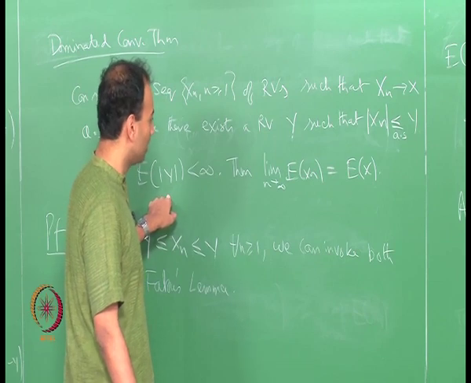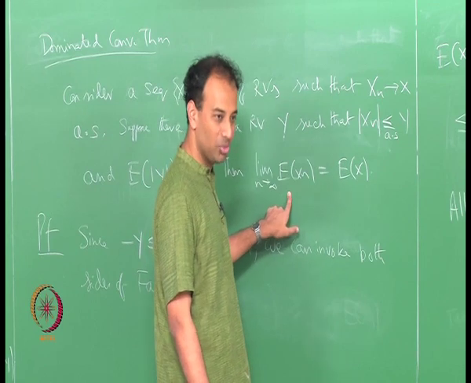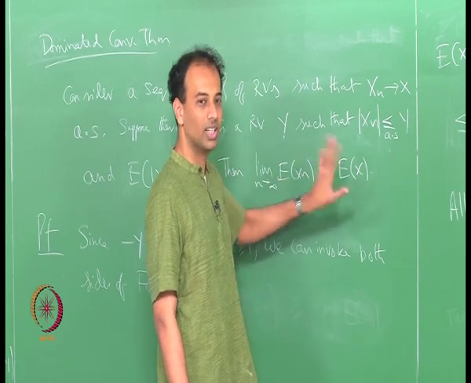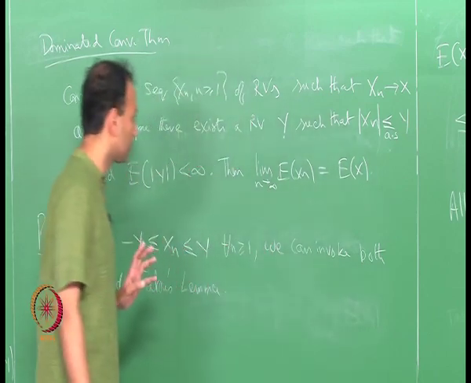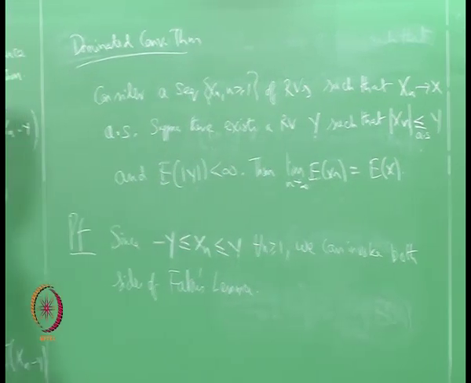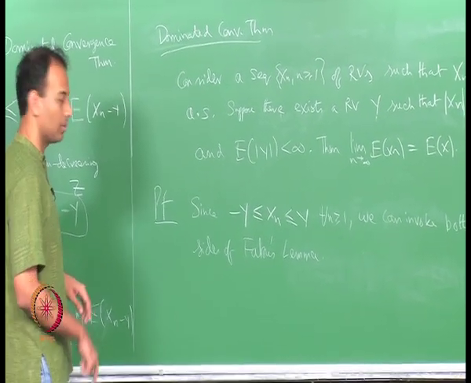Then the limit as n tends to infinity of integral f n d mu is equal to integral f d mu, right. Any questions?